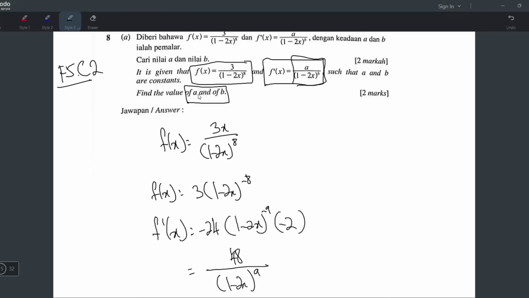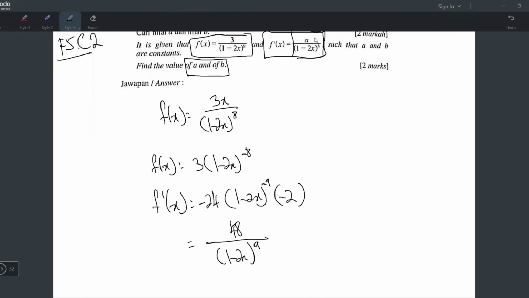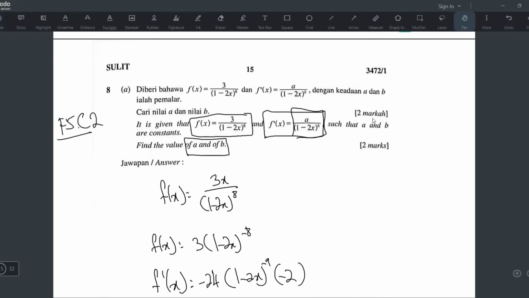Now, what is the value of a and b? You banding je. a is nombor atas, so a is 48. And what is b? b is the power for 1 minus 2x. So (1 minus 2x) power 9, and (1 minus 2x) power b, so b equals 9. So a is 48, b is 9. Yep, that's all. 2 marks.